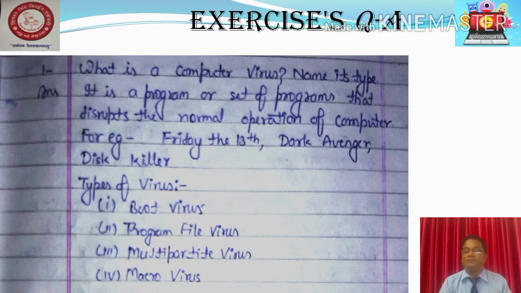Types of virus are boot virus, program file virus, multipartite virus, and last is macro virus. There are many other kinds of virus also, but I have mentioned only 4 here. Okay students, I hope you are able to understand each and everything. With this, I am coming to question number 2.